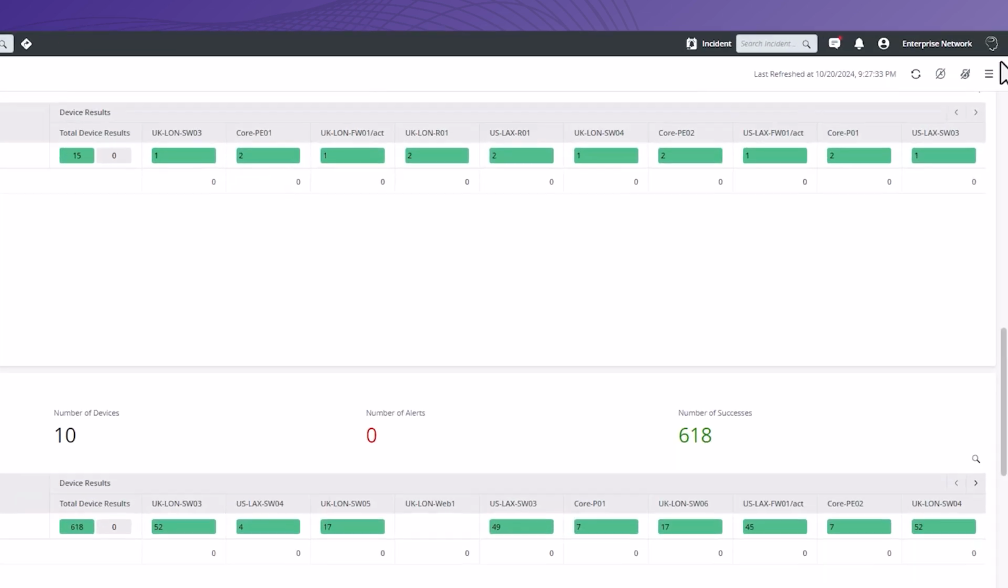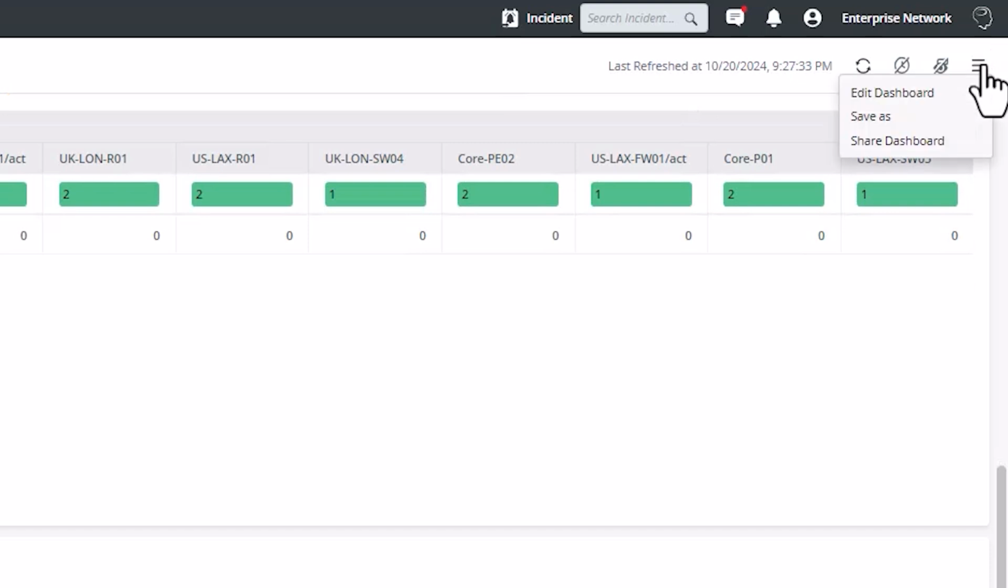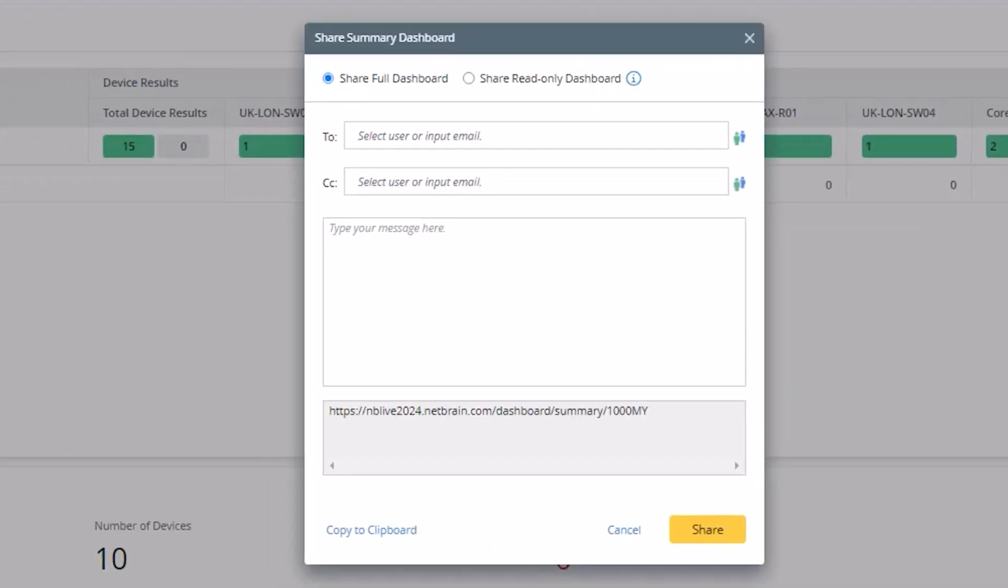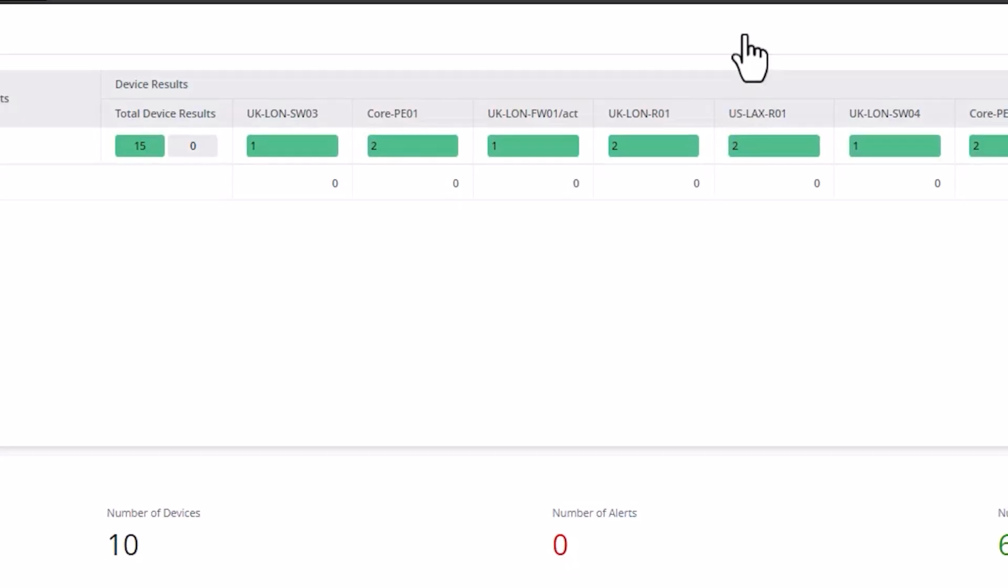Now you can also share these dashboards as well using our read-only share functionality, which would be great if we do have scenarios where we do have to roll back or there is some kind of network problem due to the change itself. You have this read-only option dashboard that you could share with upper management.